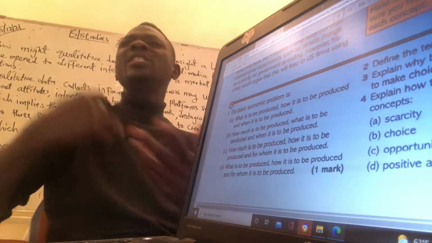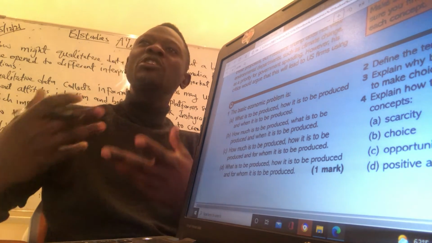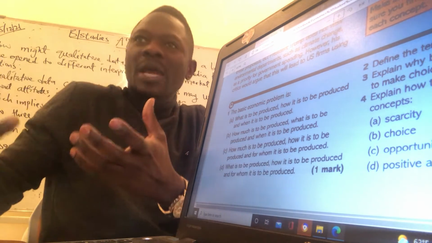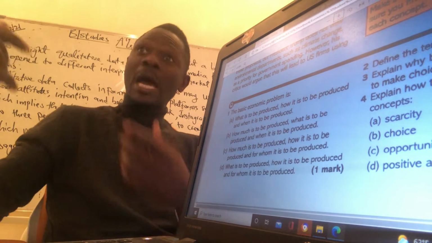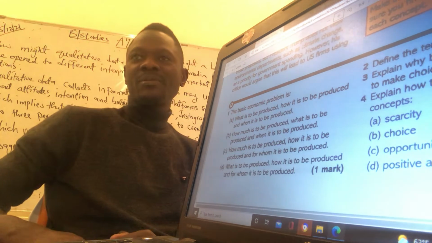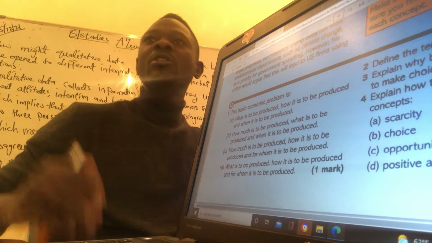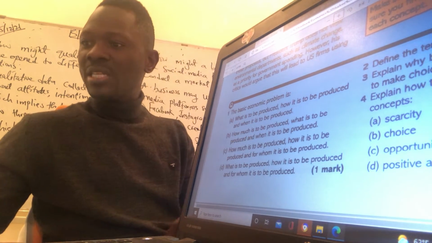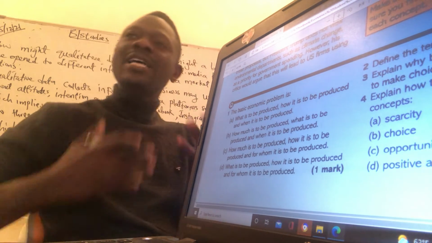What is normative economics? This is the study that is based on judgmental events about allocation of resources. That means for resources that are allocated, you have to make your own opinion about how they are allocated. When you make your own opinion on how resources are allocated, it is normative economics. So look at what I wrote here: normative economics, the study and the presentation of policy involving value judgment about the way in which scarce resources are allocated.